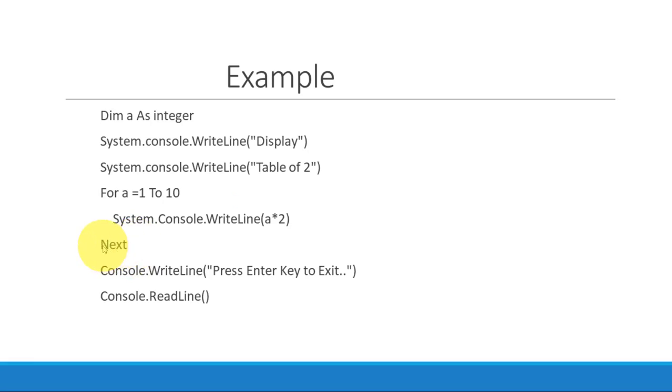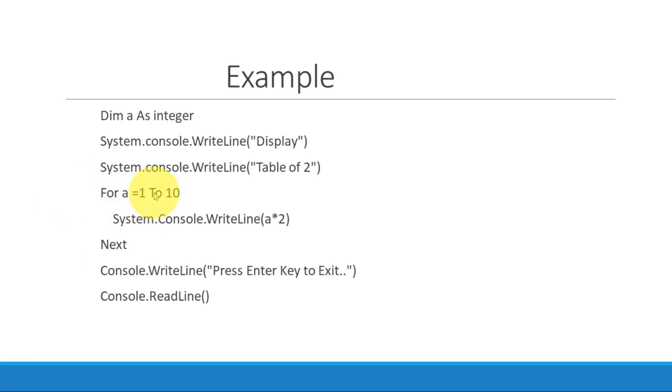And next. Again it will jump to the for condition. It is also called a self-incremental loop. There is no need to increment the a variable as we did in while and do while, because it is a self-incremental loop. So when we go to next, it will jump to for again and check the value of a.